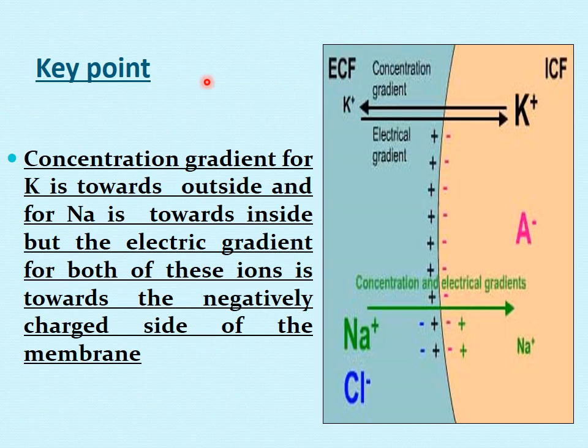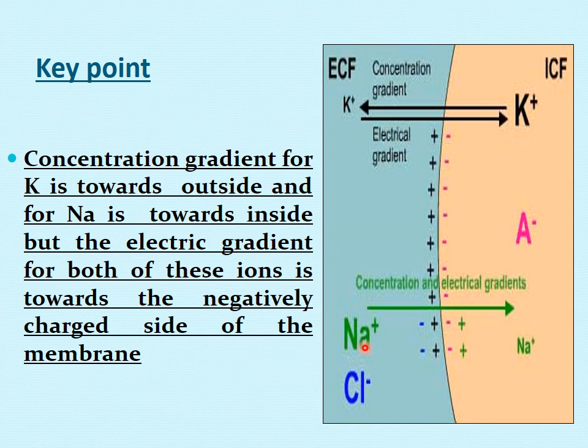Now, before starting the generation of RMP, one more key point which is very important. We know that the concentration gradient for potassium is from inside to outside. The arrow above is showing the concentration gradient. The concentration gradient for potassium is from inside to outside because there is more potassium inside.